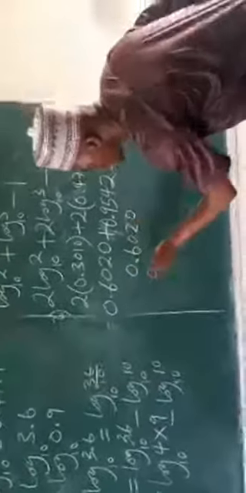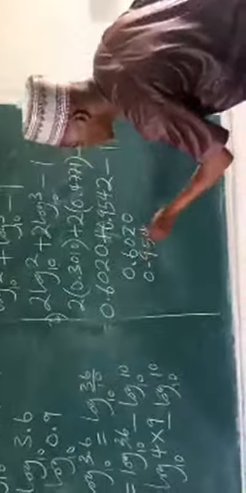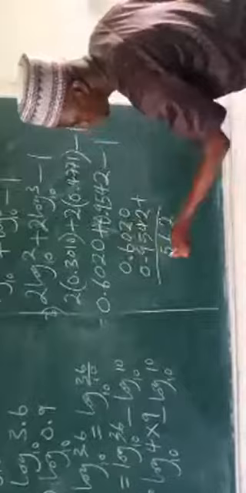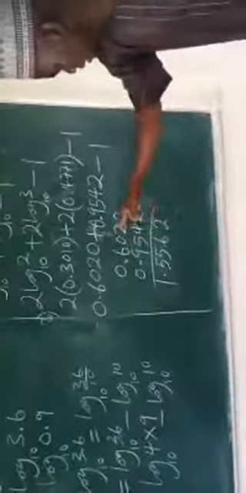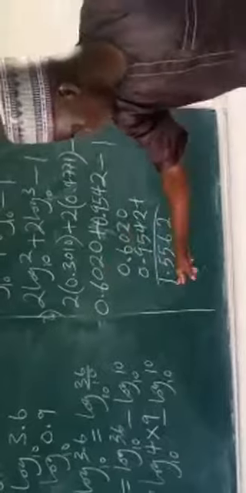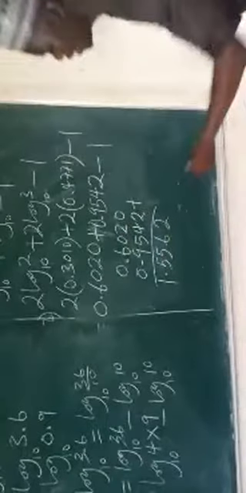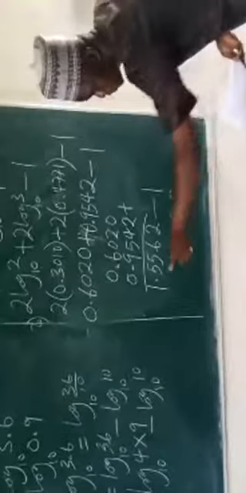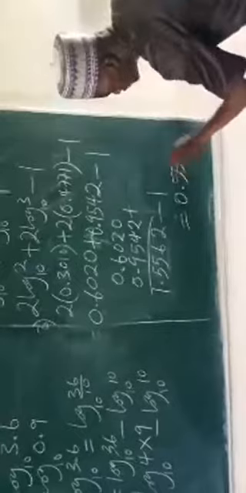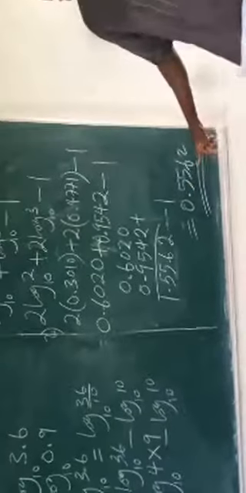So addition, simple addition, 0.6020 plus 0.9542, yes, without calculator. Yes, I have 2, I have 6, I have 5. This is what? 15. I put 5 and then take 1 here. Yes, so with this I have 2 here, 6 here, 5 here, this is 15, put 5 carrying 1, then 1 is here. So now 1 point. So when I subtract 1, I'll have what? 0 point, because it's 1 point this minus 1. So only this one I will subtract. So I have 5, 5, 6, 2. So this is going to be the last answer to this question.